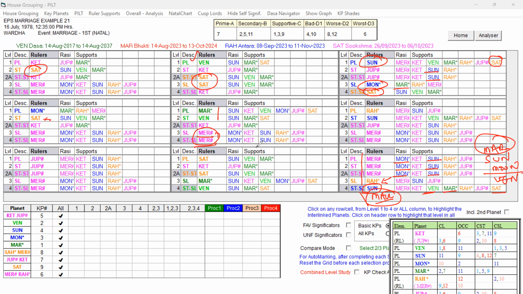If the Dasa Lord itself is a good key planet, its role is important. Suppose Mercury is a good key planet and the Buddhi Lord has that Mercury in its ruler, it is going to be a good one. But now that is a different story. Mercury is having weakness. That weakness itself is ruling at the sub-level, and it is indicating some weakness. But otherwise, Mars and Venus both are present, and Sun is also playing.